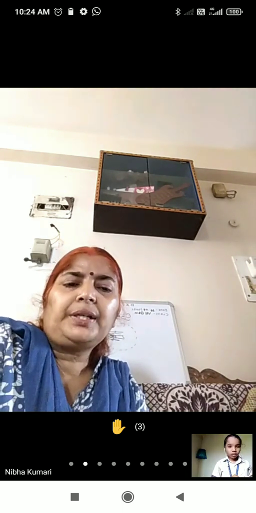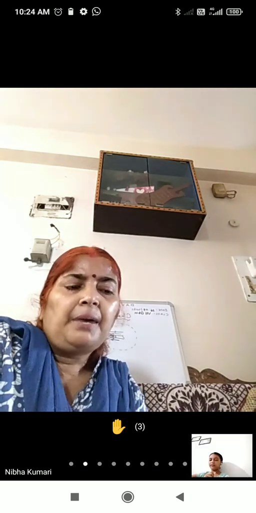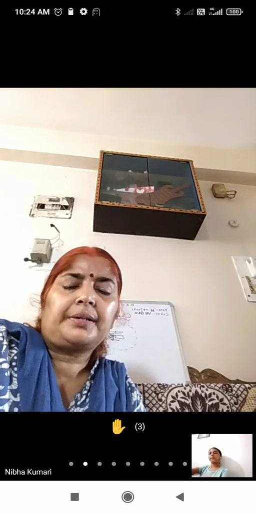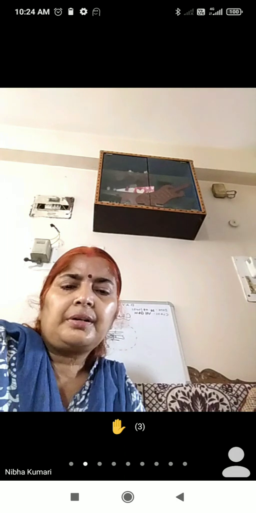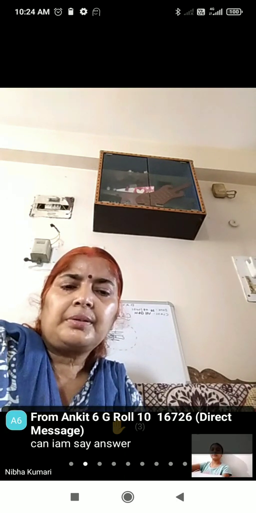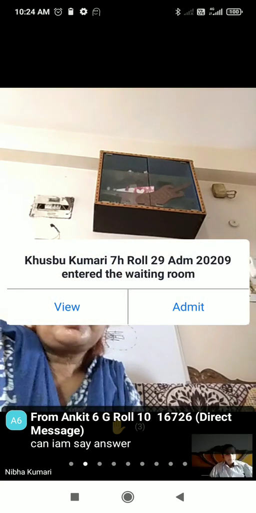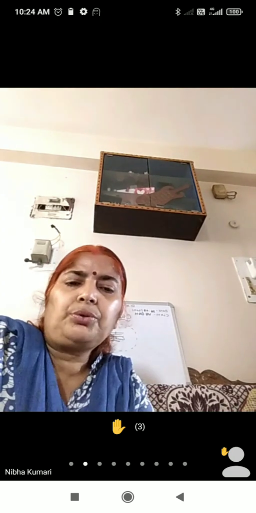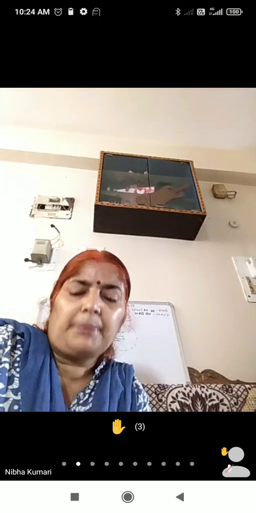In your book, it is plane mirror, but in makeup mirror, we generally use concave mirror. Correct. Plane mirror is also used. Concave mirror is also used in makeup mirror.